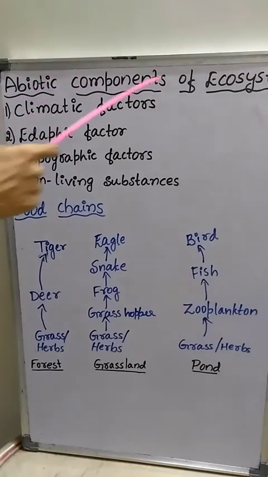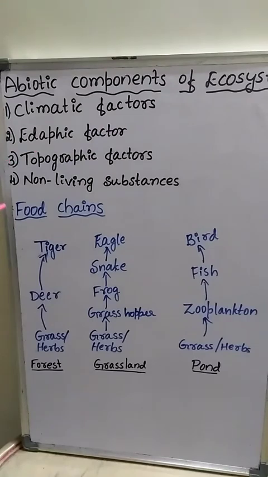Abiotic components of the ecosystem can be classified into four types: climatic factors, edaphic factors, topographic factors, and non-living substances. Climatic factors include light, temperature, humidity, rainfall, wind, etc.